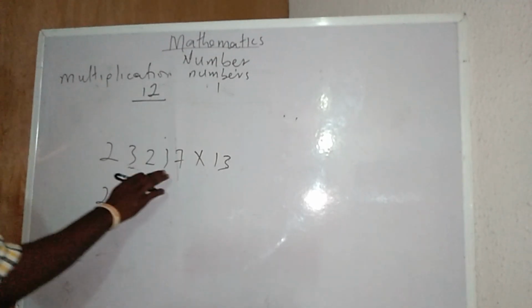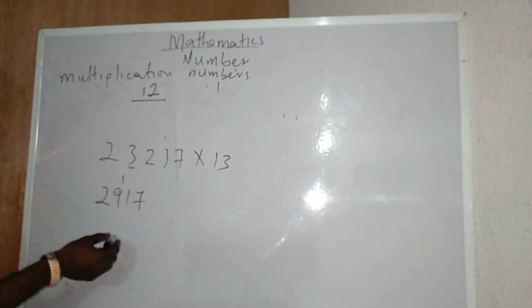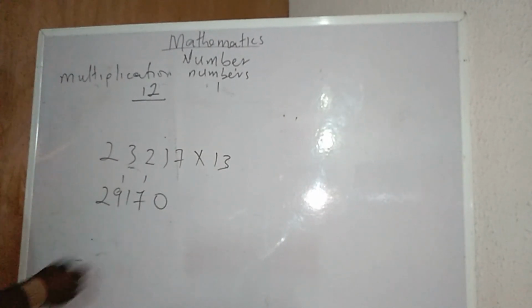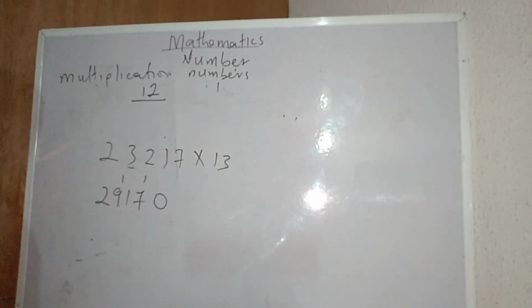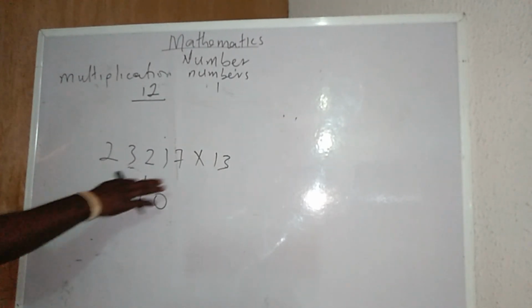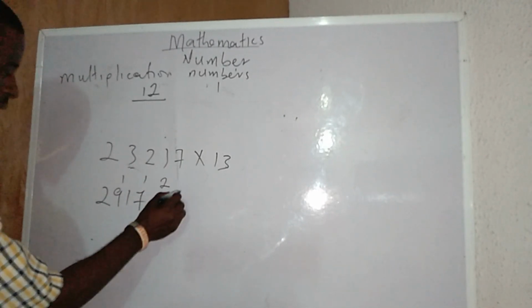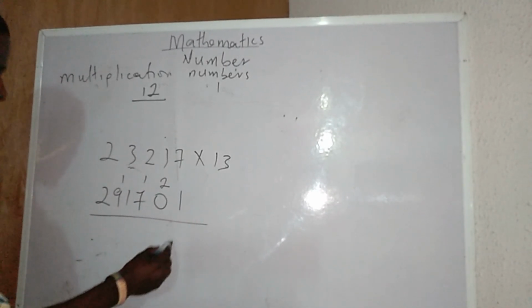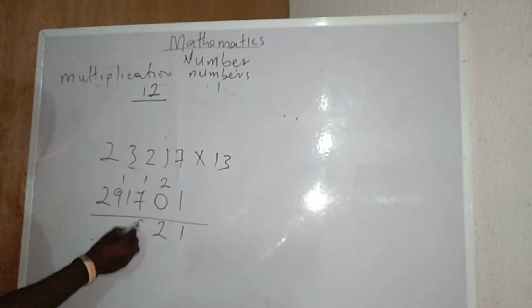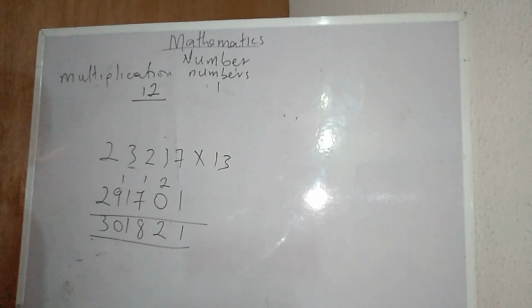The next one is 3 times 1, which is 3. 3 plus 7 is 10. I will have 0. The next one is 3 times 7, which is 21. I will have 2 and I will have 1. My final answer will be 1, 2, 8, 1, 0, 3. That is my final answer.